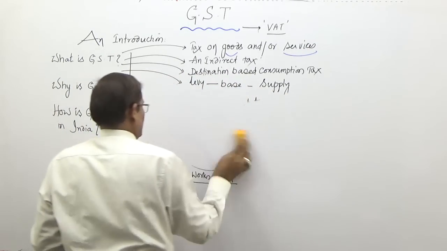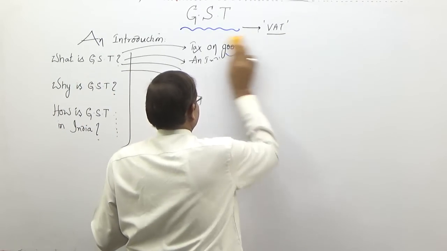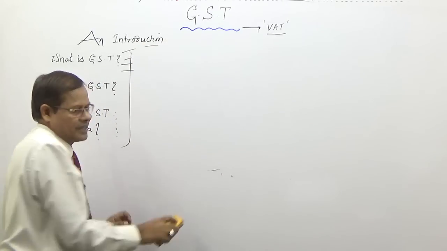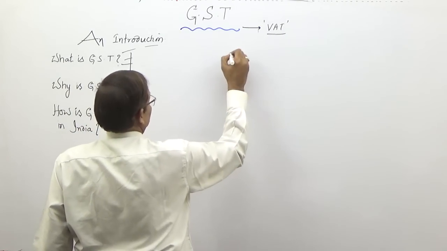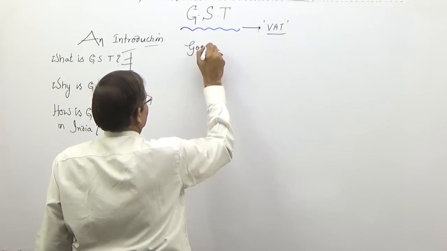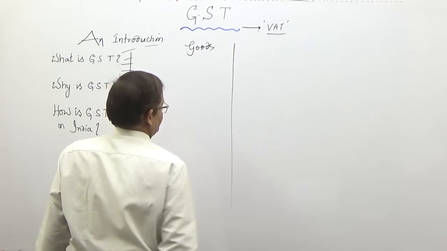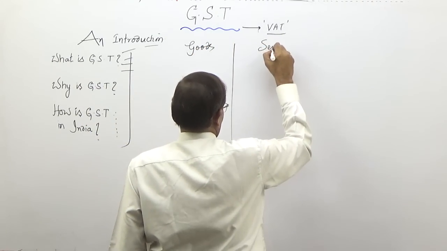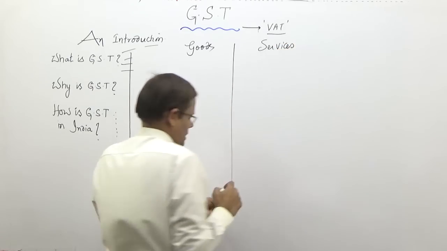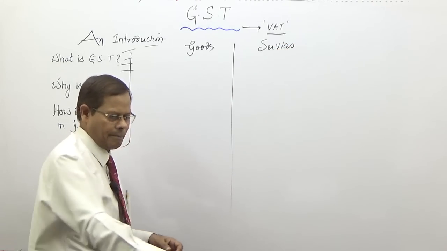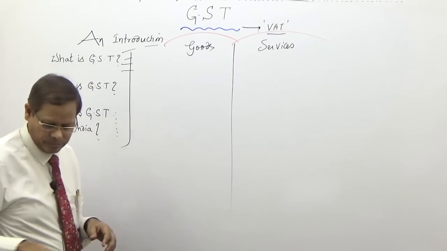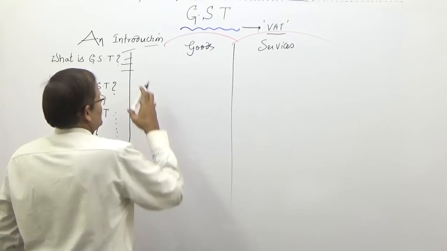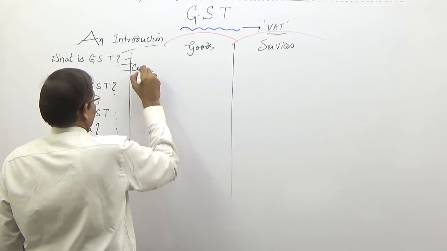See here, the existing taxes on goods and services. What are the indirect taxes that we are having? I will discuss the central level.